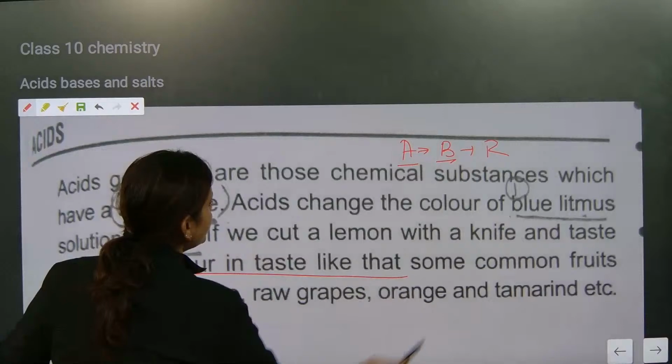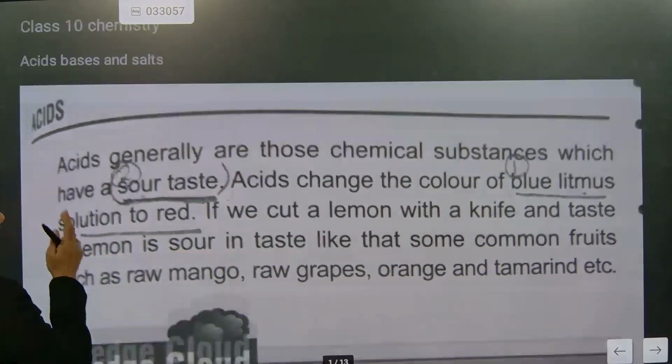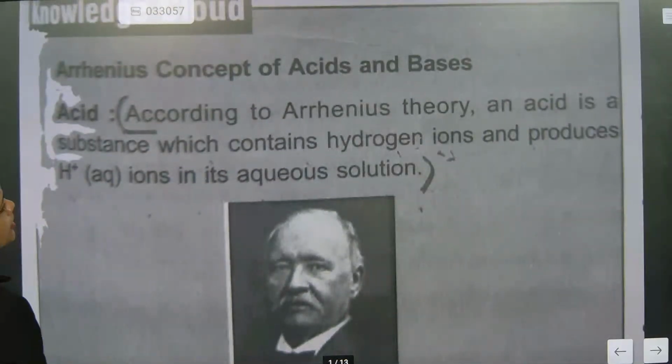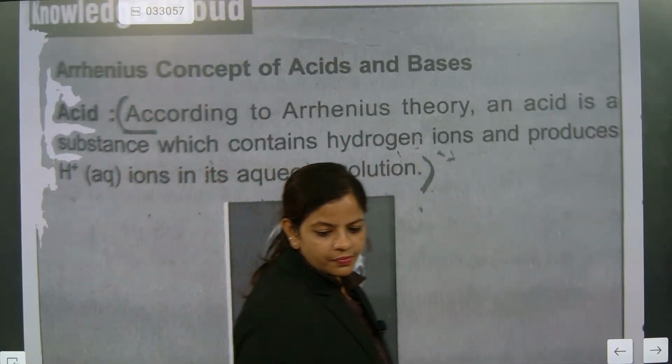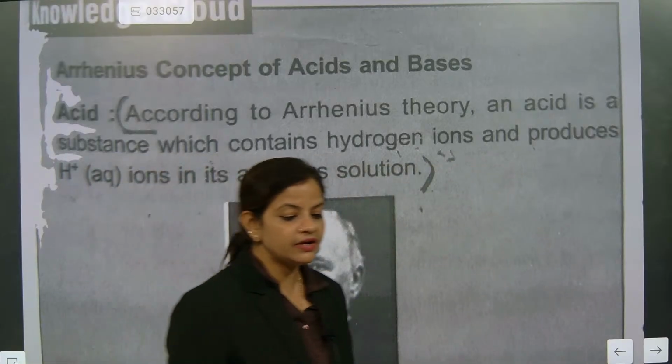Now, it is sour in taste. Some common fruits such as raw mango, grapes, orange and tamarind contain acids. They will never ask about this. Now the Arrhenius concept we are using. That is the Arrhenius concept, please understand. Many times the questions are coming and you people are misguided by the questions.